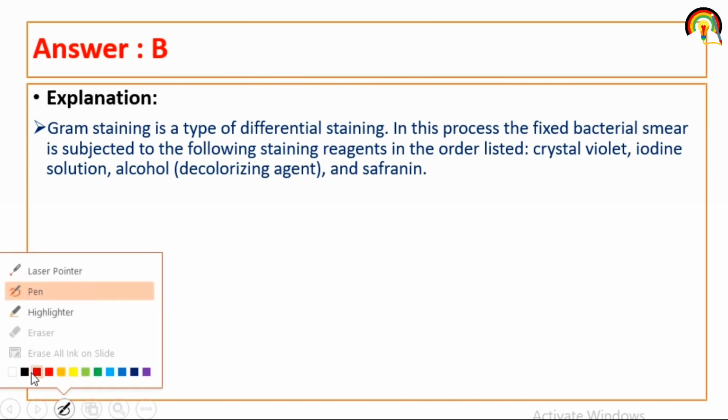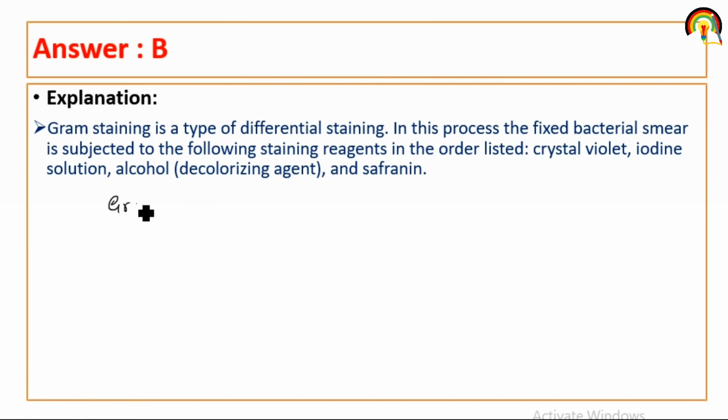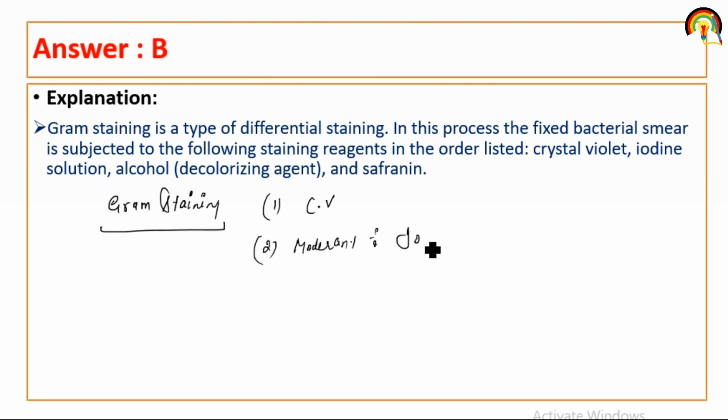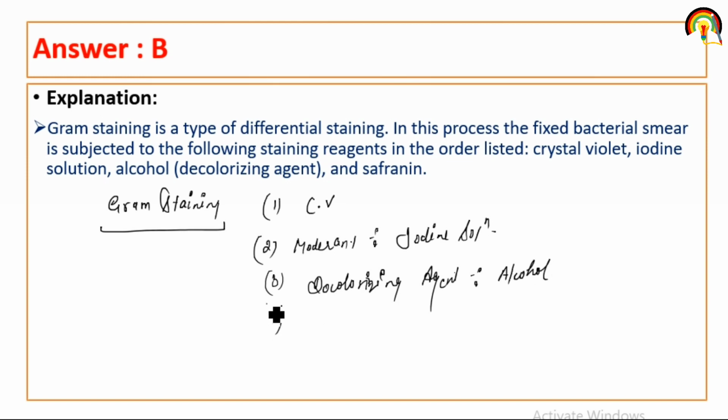So the order in gram staining is: firstly we use crystal violet, then we use a mordant, that is iodine solution, then we use a decolorizing agent, that is alcohol, and fourth is safranin, which we use as counter color.